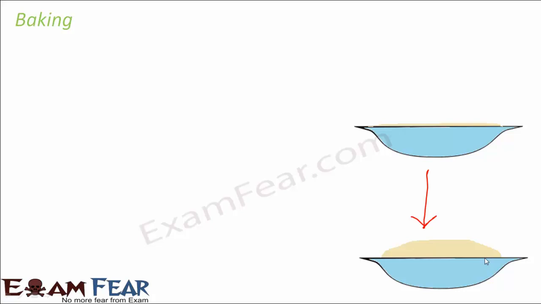So yeast acts as the rising agent. And what is yeast? Yeast is an example of a fungi. So basically microorganisms act as a rising agent, and that's how they help to bake a lot of items. So yeast is used as a raising agent in baking, and in baking you cannot do without a raising agent. You would have seen, when you prepare a cake or when you look at bread, it is very fluffy. Inside it is not very solid. Gaps are created in between, and that's how it has been made very fluffy. So in order to make that fluffy, you need a raising agent, and that raising agent is yeast.